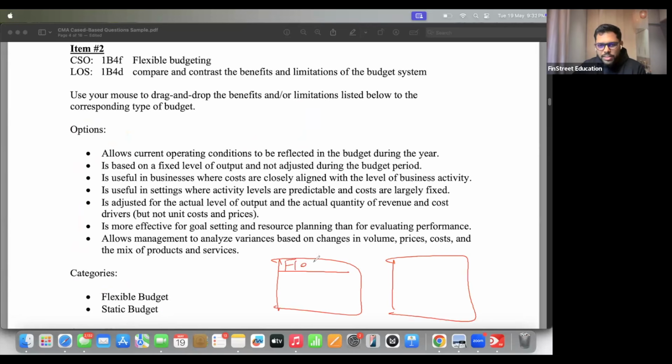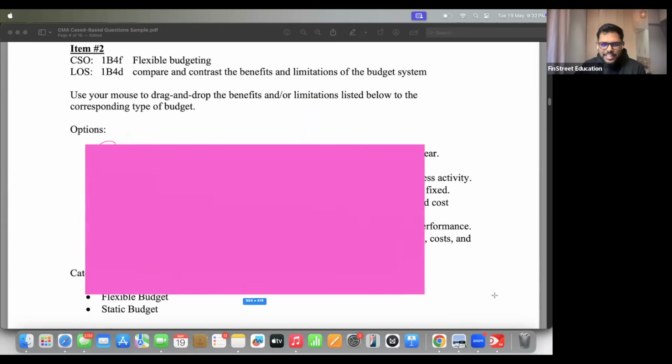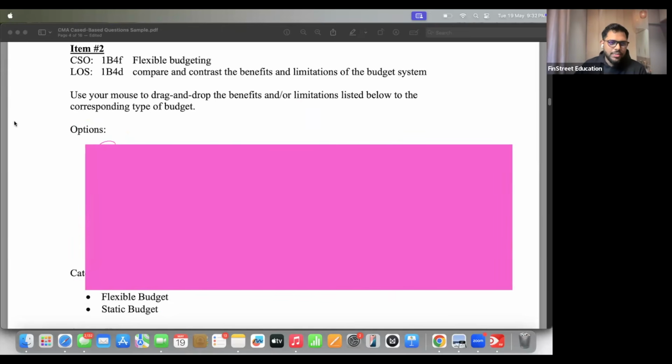One will be flexible, second would be static, and all you have to do is pick the option and drop in the correct bucket. Chalo, let's go through all the options now. First, allows current operating. Acha, let me revise one pointer quickly with you guys. Easy hai, but I think you should be clear with this.